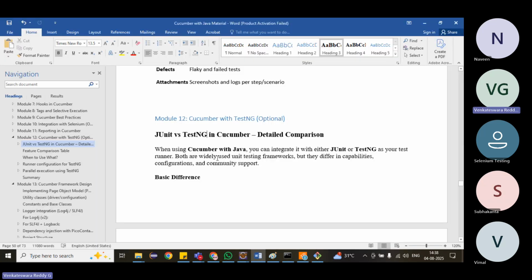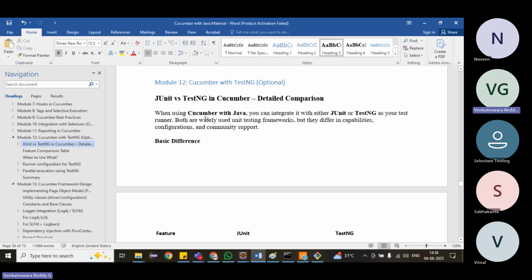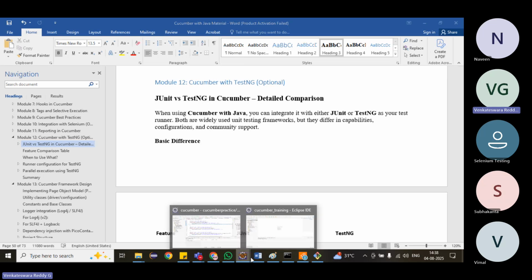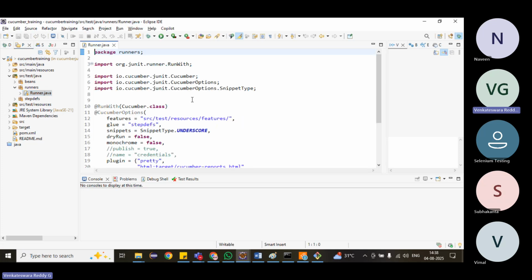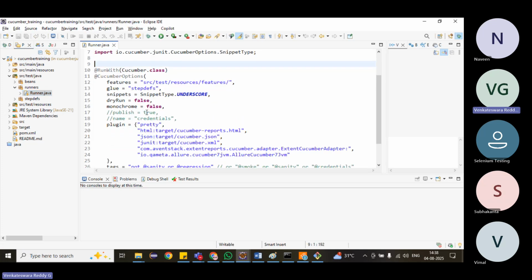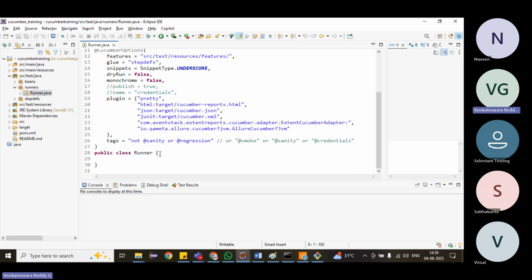Then next we'll see a simple thing. So far we ran our test cases using JUnit. We ran using JUnit 4, and JUnit 5 also we'll see. Then we can also run our code using TestNG.